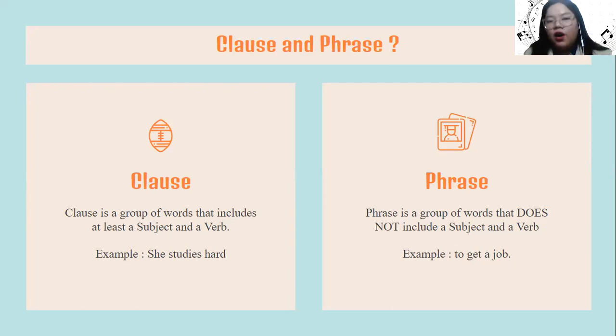She studies hard is a clause because it has a subject and also a verb. What about the phrase? A phrase is a group of words that does not include a subject and a verb. So here is an example: to get a job. It has the verb, but it doesn't have the subject, right? So we call this a phrase.